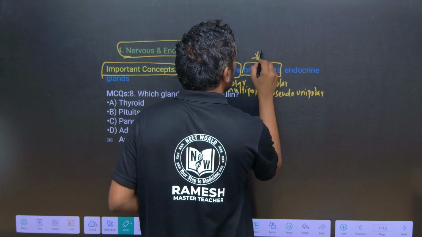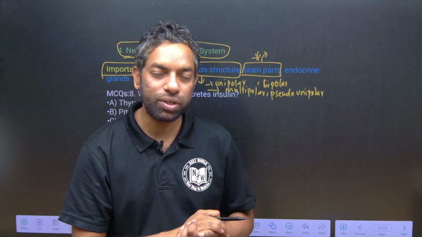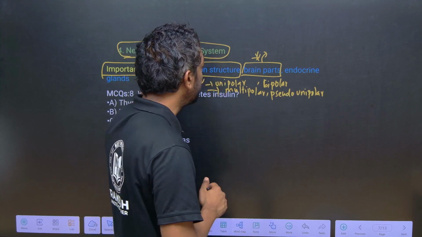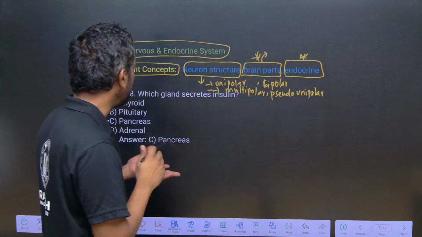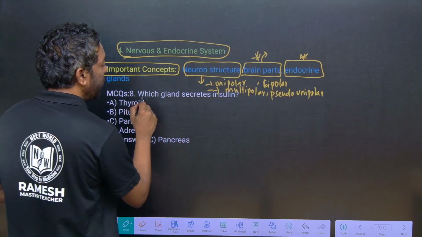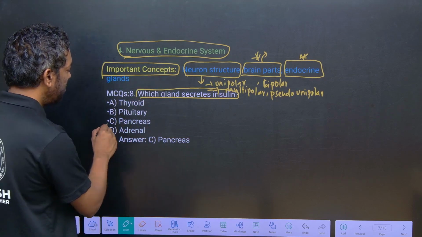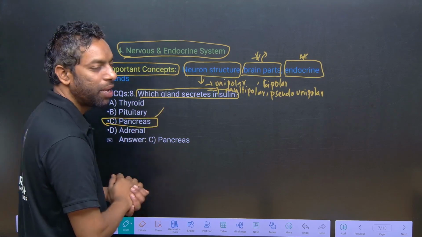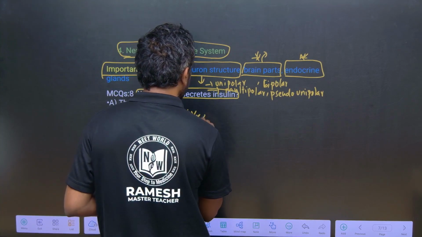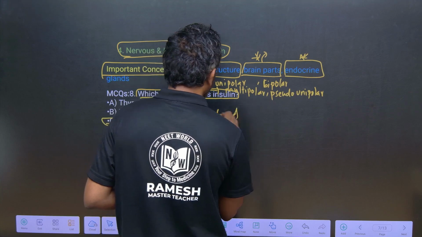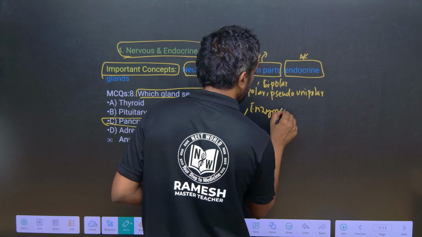Neuron structure and brain parts are the most important. Brain parts: forebrain, midbrain, hindbrain and their functions. If you come to the nervous system, brain parts are the most important. The endocrine system is also very important. They can ask you the names of hormones. Which gland secretes insulin? Of course, the pancreas secretes insulin. The pancreas is a mixed gland, which can produce enzymes and hormones.